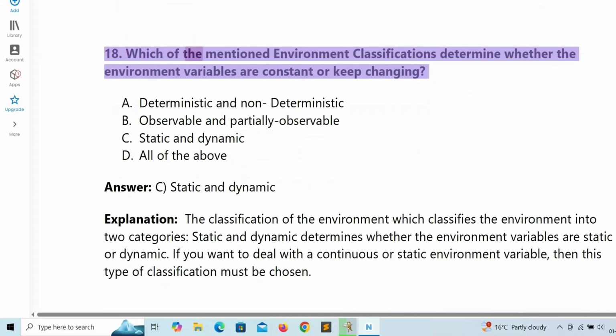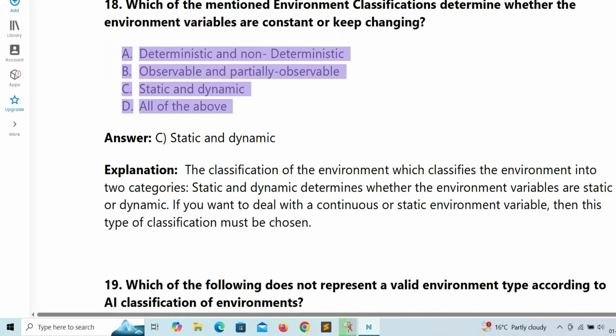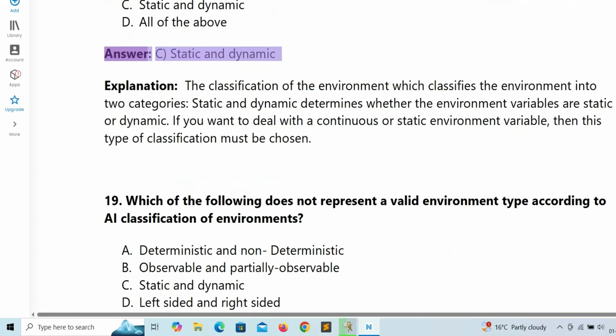18. Which of the mentioned environment classifications determine whether the environment variables are constant or keep changing? A. Deterministic and non-deterministic. B. Observable and partially observable. C. Static and dynamic. D. All of the above. Answer: C. Static and dynamic.